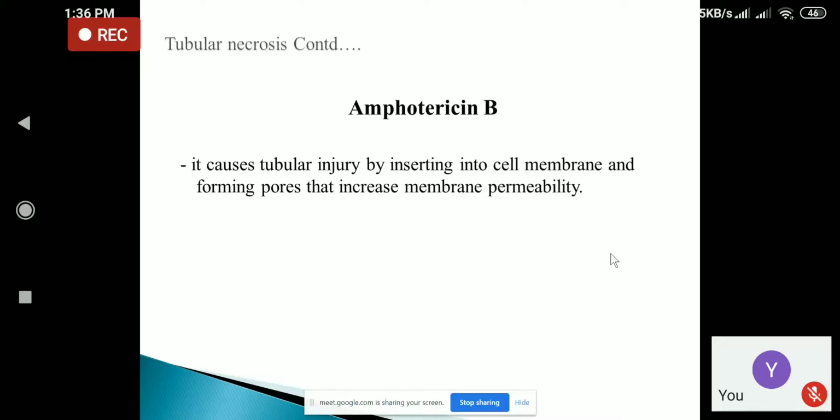So when we take amphotericin B, it will insert into the cell membrane, and there in the cell membrane it will form multiple small pores. And what happens from those pores, the intracellular contents of the cell will be leaked out. So when there is leakage of intracellular components like calcium, phosphate, etc., there will be death of the cells.